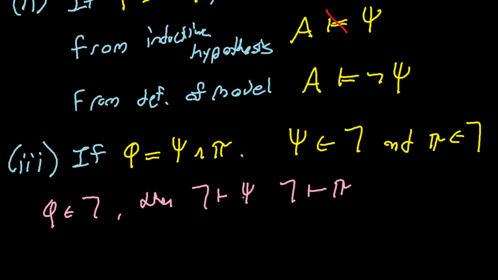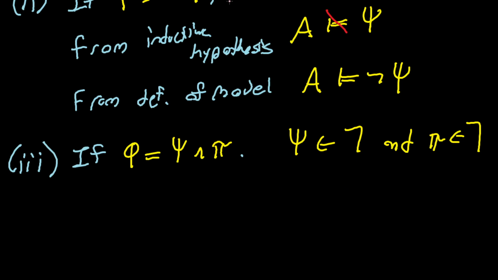We actually gave this proof as an example a lot of videos ago. If you assume that this is true, there's a very simple tautology to use with modus ponens, and you can deduce these. Remember that aside I said, where anything gamma can prove is in gamma? So since phi is in gamma, and phi can prove that psi and pi are both true, then they must both also be in gamma.